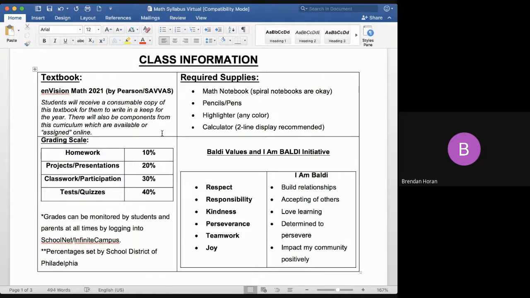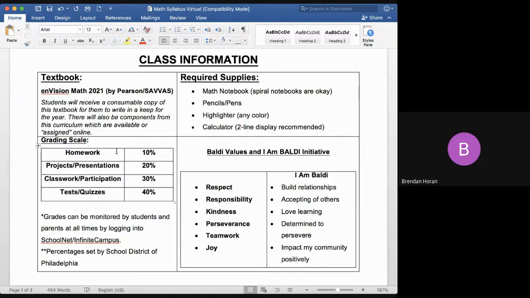Bottom left here, we see the grading scale, which is set by the School District of Philadelphia. Homework at 10%, projects and presentations at 20%, classwork and participation at 30%, and tests and quizzes at 40%. We'll talk a little bit about what to expect each week in terms of that later on in this video, but I did just want to give you an idea of that grading scale.